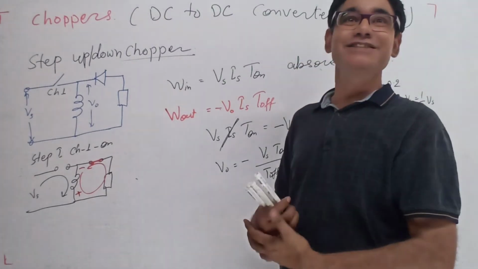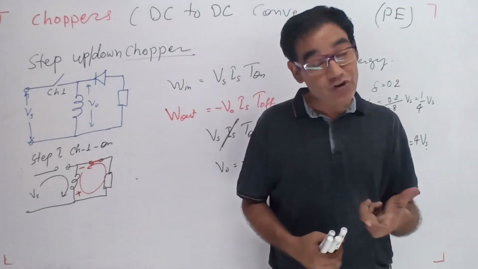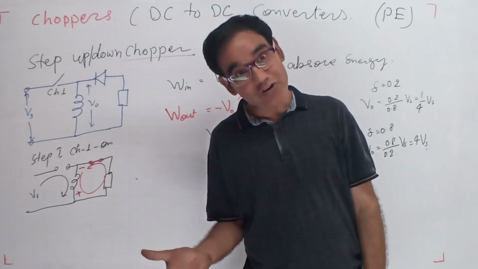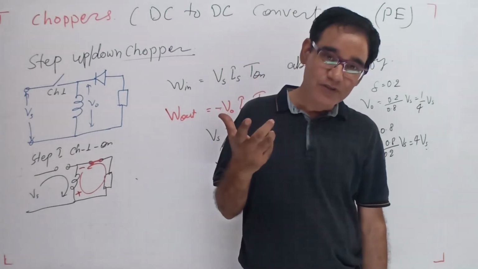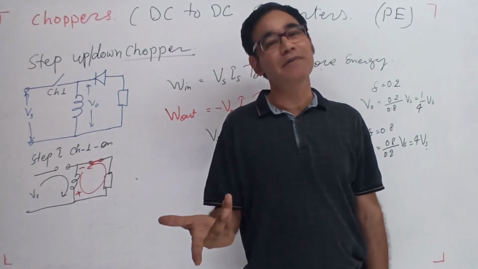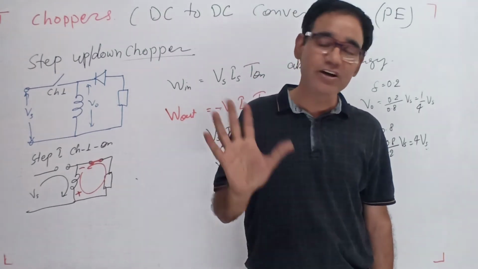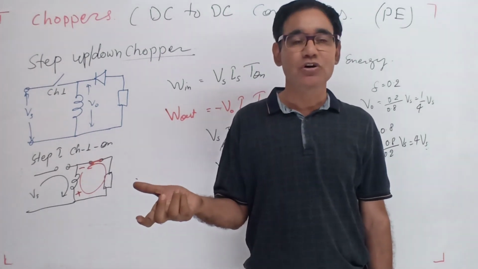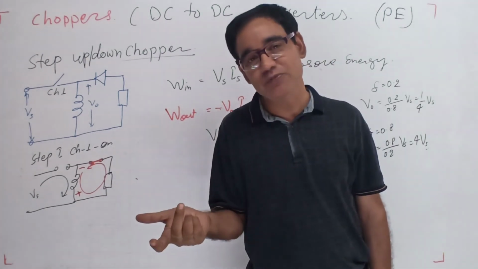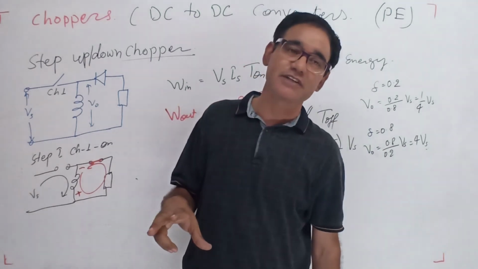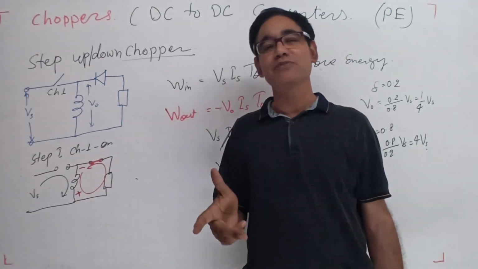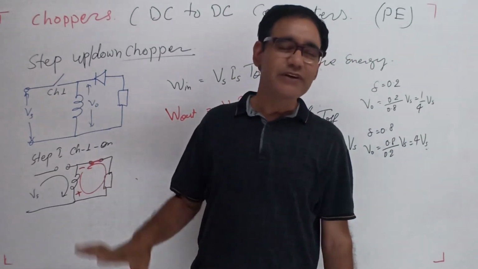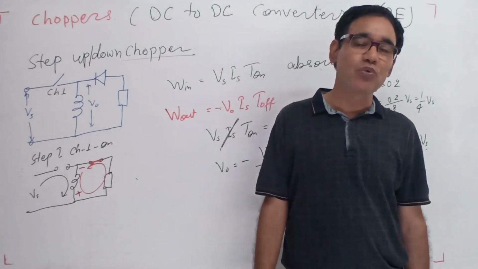In this way we can say the voltage can be 1 by 4 or it may be 4. So it can be step down, it can be step up, depending upon the duty ratio, what the on time or the off time is. If the on time is more, then it is step down. If the off time is more, it is step up. So this is the way we can step up and step down the voltage.